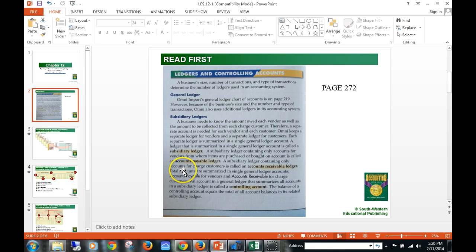So underneath the accounts payable ledger account are going to be all of the businesses that we owe money to. Same thing here. Under the general accounts receivable ledger, we're going to have all of our individual customer accounts that owe us money. All right. We always want to keep a balance. We want to know what we owe and what people owe us. It's a big thing. All right, so moving on.